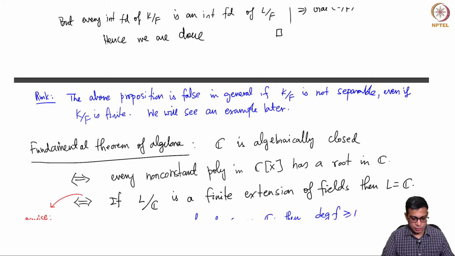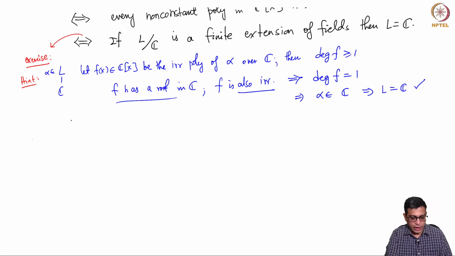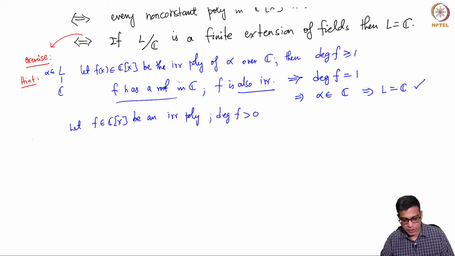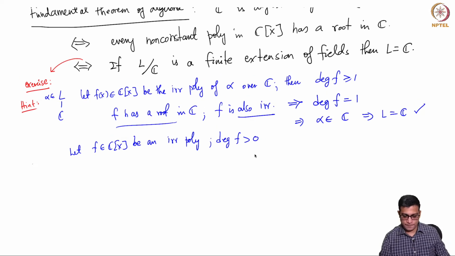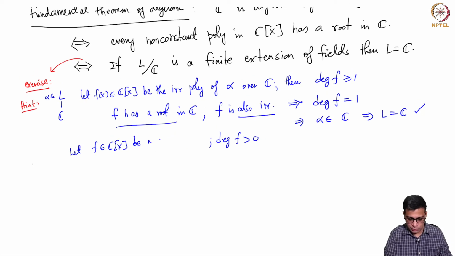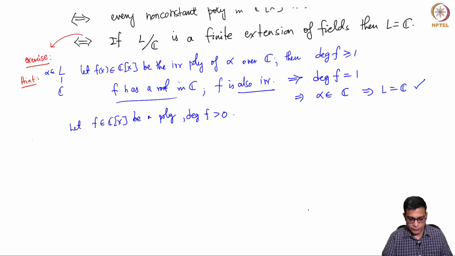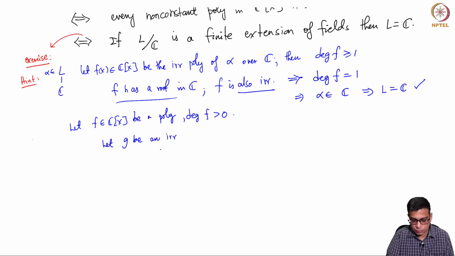Now, I am not really proving the whole thing, but if you take, on the other hand, let f be a polynomial with positive degree, that means it is non-constant. Actually, let f be any polynomial, degree f is positive. I want to show that it has a root.